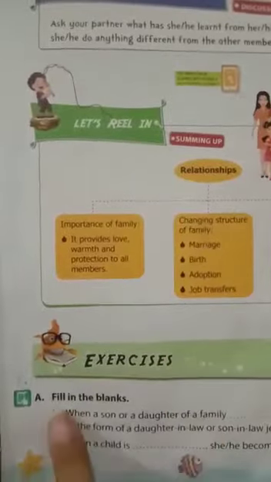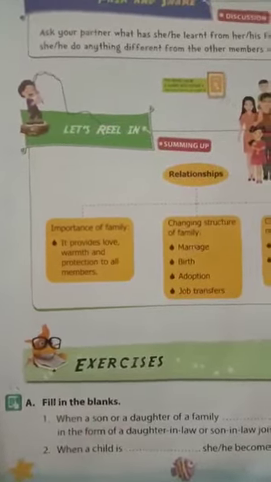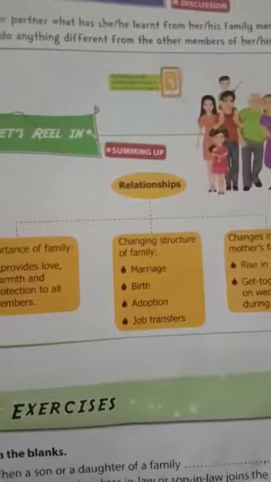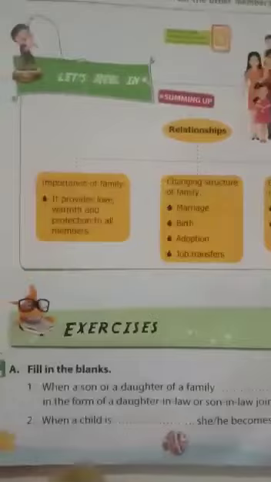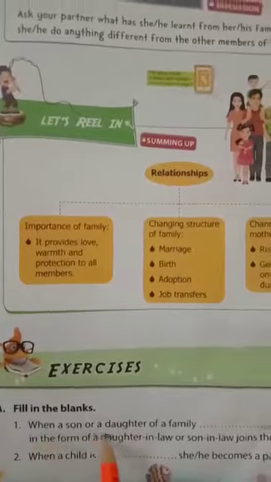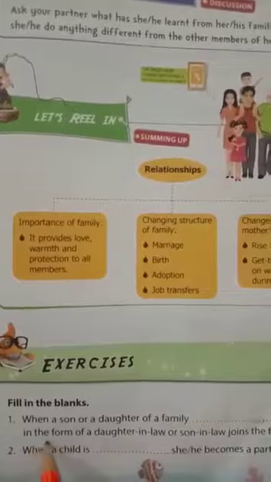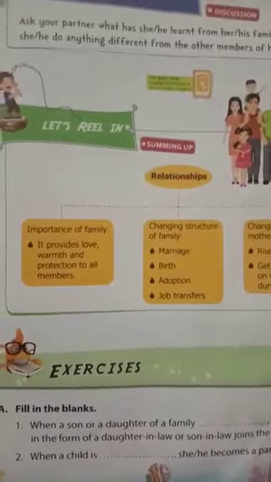Exercises. Our first exercise is fill in the blanks. First of all, take your pencil in your hand and complete or fill these blanks with me. Number 1. When a son or a daughter of a family dash, a new member in the form of a daughter-in-law or son-in-law joins the family.